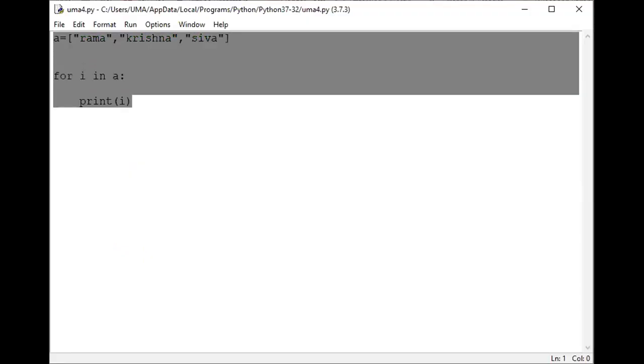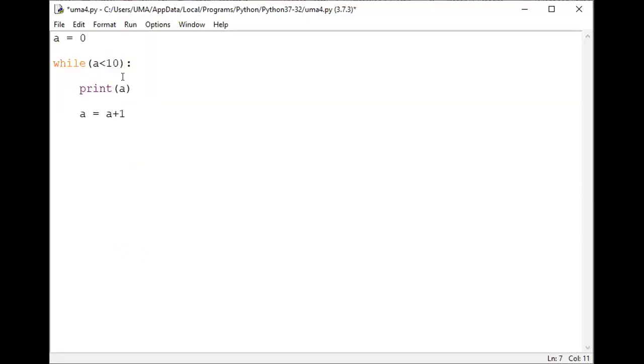This is a first statement. While statement: a equal to 0, a less than 10. Print a, a equal to a plus 1. Here, when I'm trying to see the result, yes, the results are 0, 1, 2, 3, 4, 5 up to 9. When a equal to